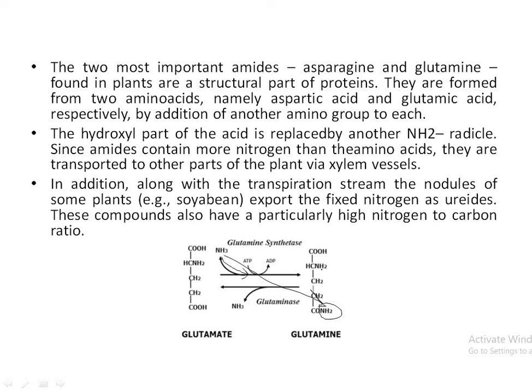This is the most important question. And in what form can they be produced? In the form of ureides. These compounds also have a particularly high nitrogen to carbon ratio.